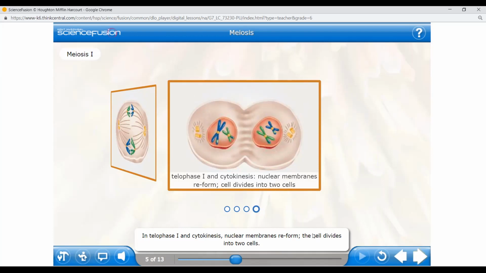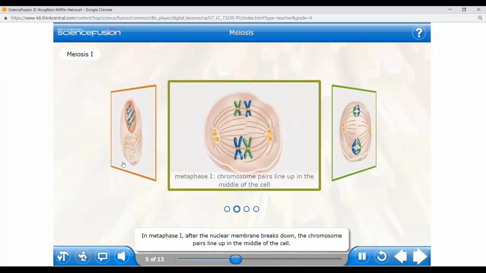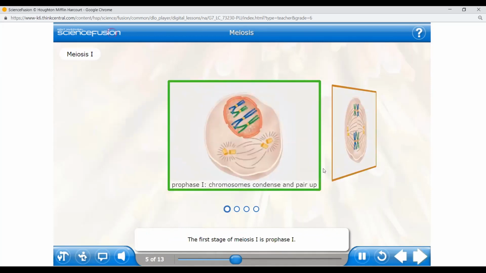Now do you understand well all of meiosis 1, everyone, Dean and Malak? If you want, you can see it again. In the first stage of meiosis 1, they condense and pair up. In the second, they line up. In the third, they go to the opposite ends. And in the fourth, they divide and form two different cells. Is this clear? Yeah. Okay.